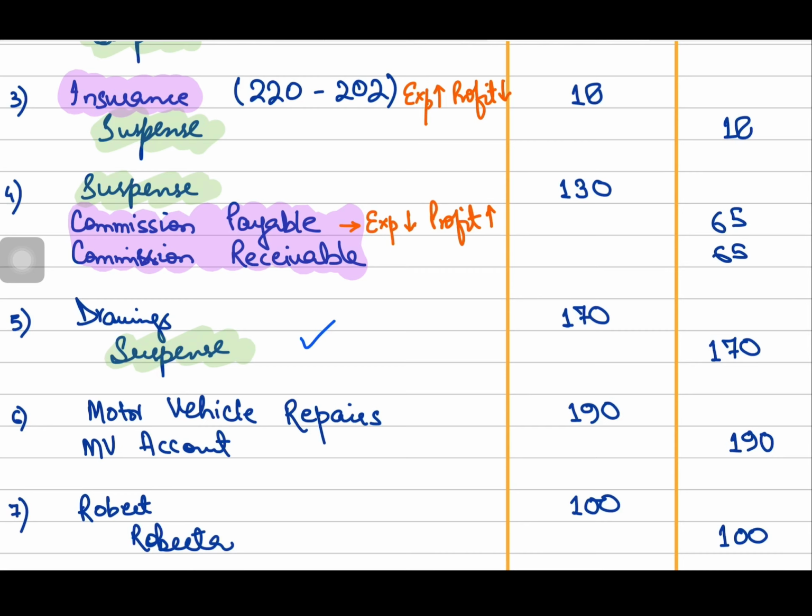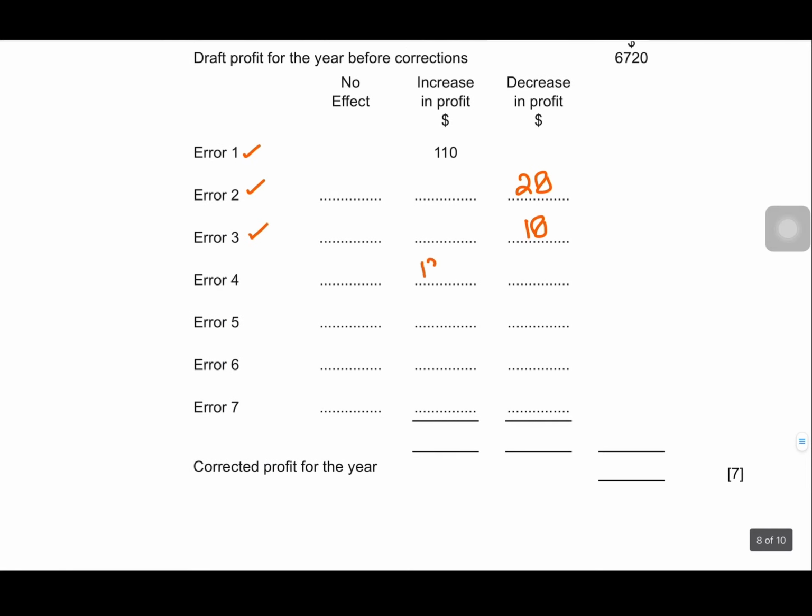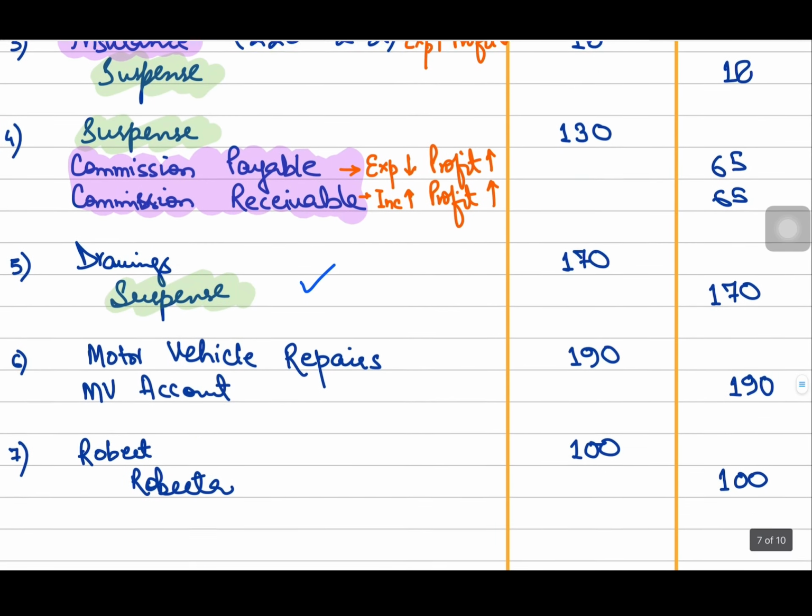First effect. Second effect, commission receivable is also being recognized. So, this is an income. Incomes have a credit nature, and if I am crediting an income, am I increasing it or decreasing it? I am increasing an income. So, with a direct relationship with the profit, profit will also increase. By crediting an expense and by crediting an income, both of these will increase my profit by 65 plus 65. So, in total 130. I will be recording that in my second column, 130 increase in profit, right?